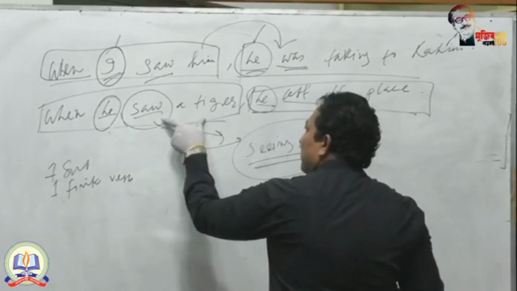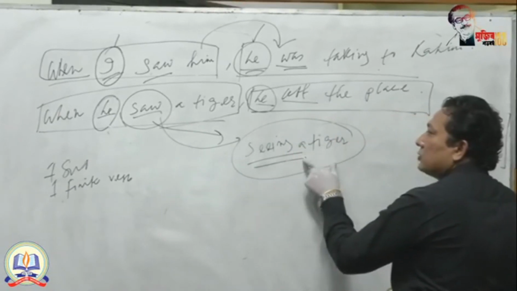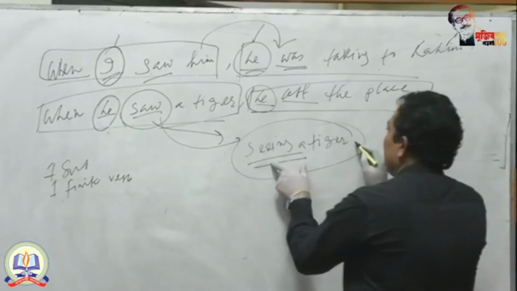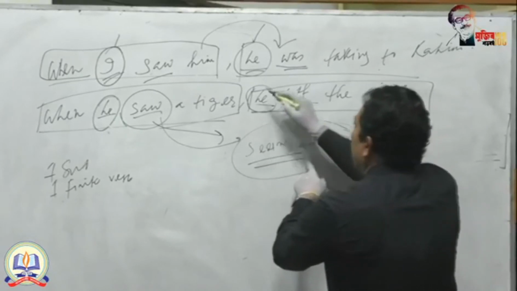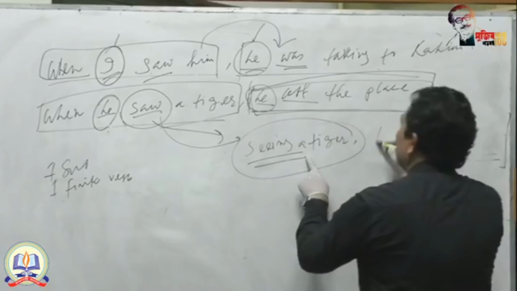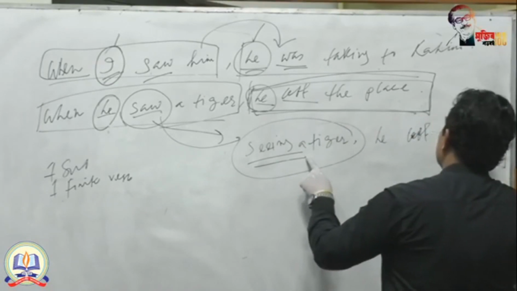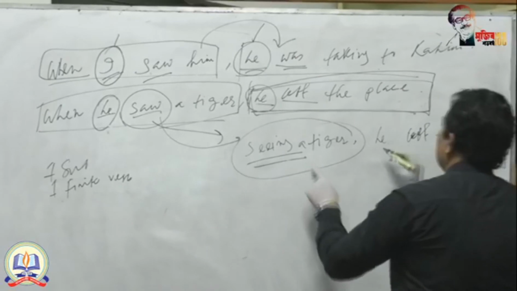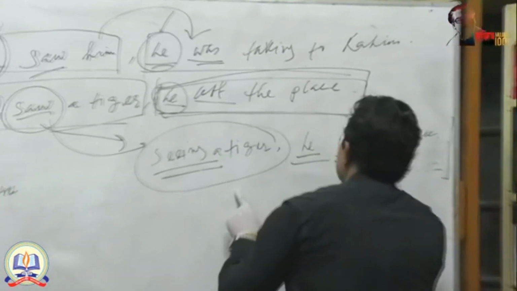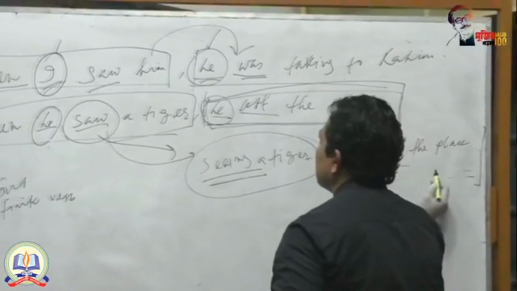So the subordinate clause is turned into a phrase, seeing a tiger, and in the principal clause you need not change any part. You can just write down in this way. Here you are getting a single subject, a single verb. That means it is a simple sentence.